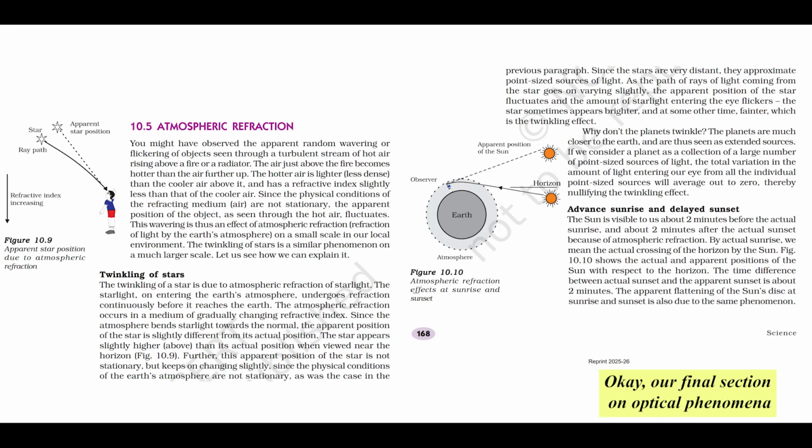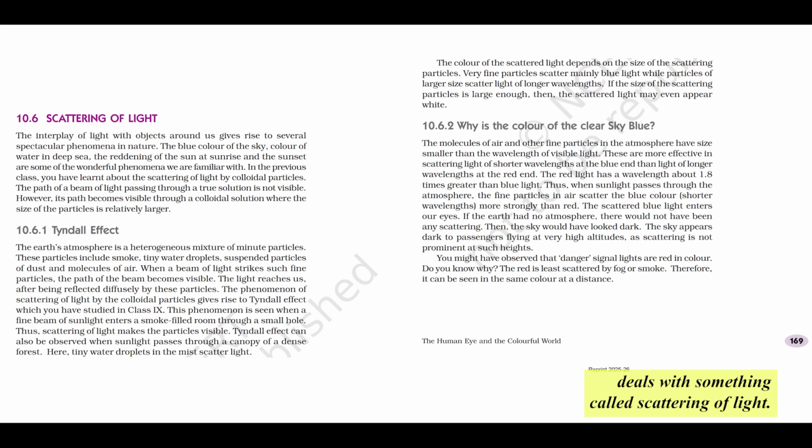Okay, our final section on optical phenomena deals with something called scattering of light. This is how light interacts with tiny particles in the atmosphere, and it's the key to explaining some of the most common and beautiful colors we see around us. Think the blue sky, the deep blue sea, those fiery red sunsets. Scattering. Okay, how is that different from refraction?